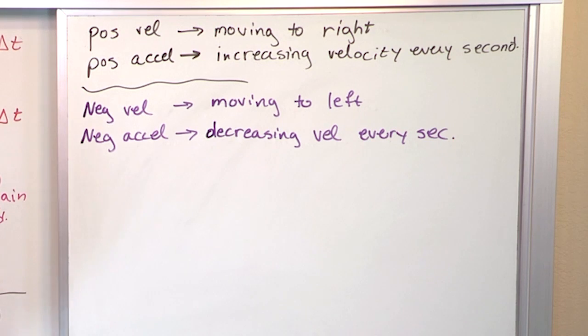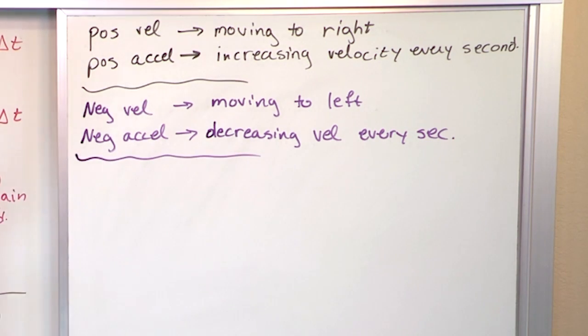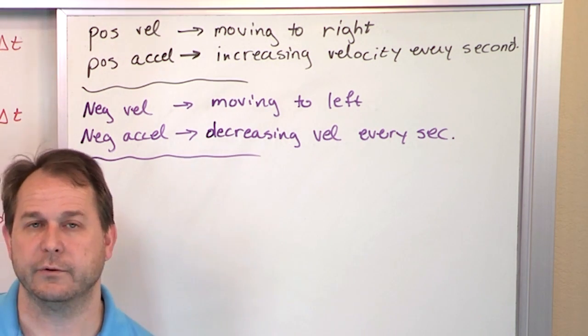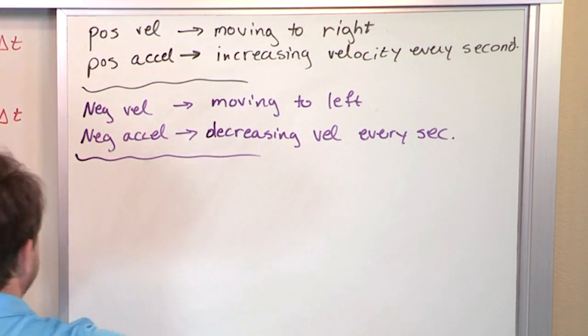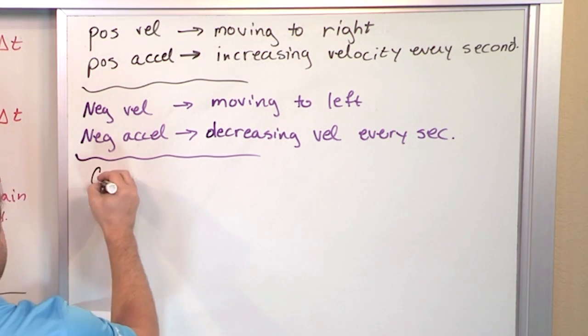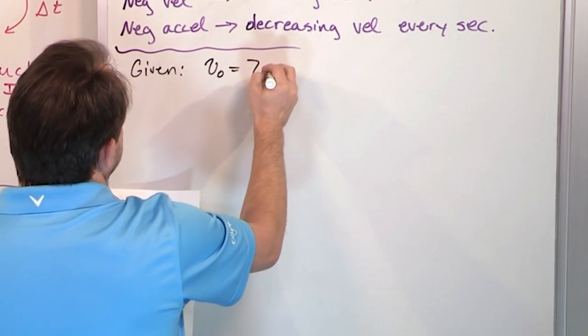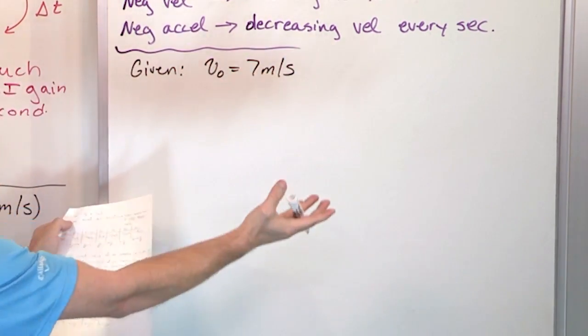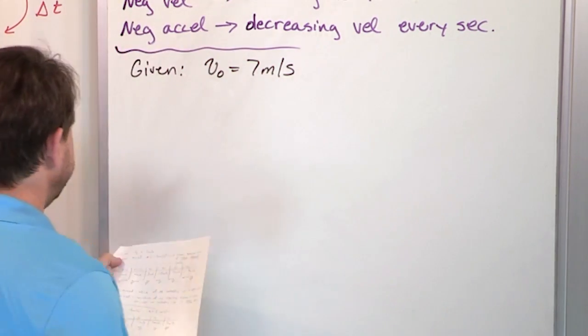So the reason I'm bringing up the signs here is because I want to do a couple more quick examples just like this. Very simple things where I'm going to give you a starting speed and an acceleration, and we're going to predict in the future what your velocity is actually going to do. And so we're going to see the pattern here. So let's go and do that right now with our very next one. I'm going to give you the following information. V naught is 7 meters per second. Again, this means initial velocity, or you can think of it as velocity at time 0. That's what it really means, 7 meters per second.